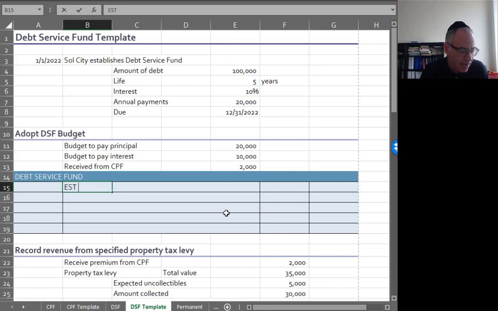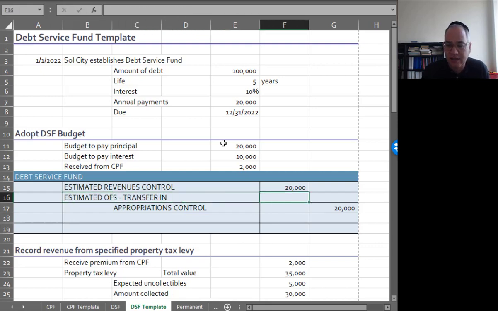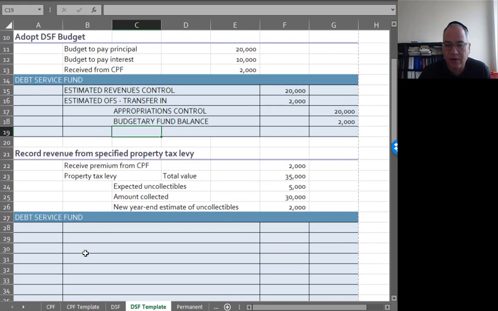I'm going to debit estimated revenues control. And remember that budgetary entries in governmental accounting are in reverse. So estimated revenues are going to be debited and appropriations are going to be credited. And I've also got estimated other funding sources, transfer in. That's going to be the $2,000 coming from the capital project fund. And the difference is going to go to a budgetary fund balance. And you can have a budgetary fund balance in a debt service fund. That'll be $2,000.